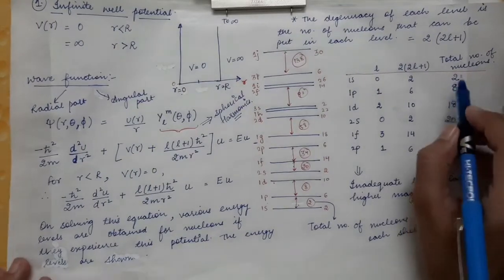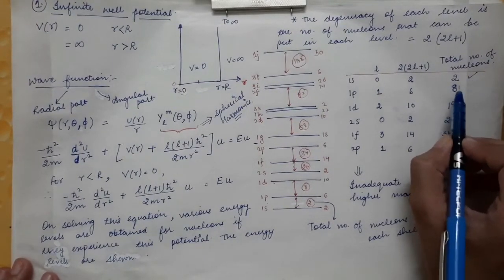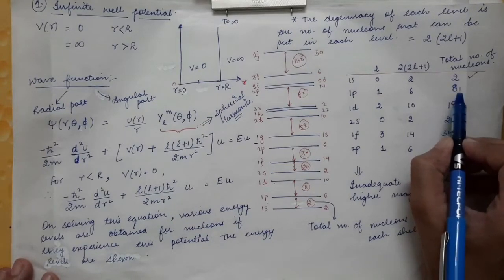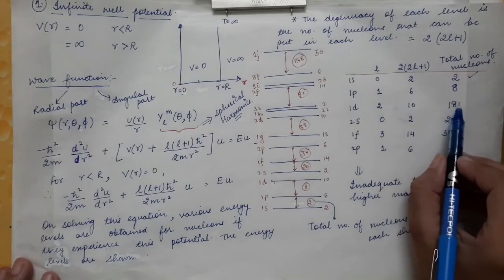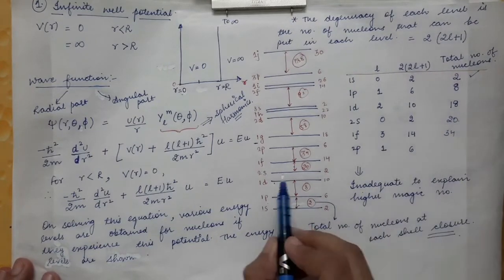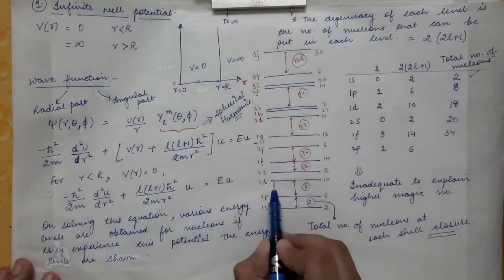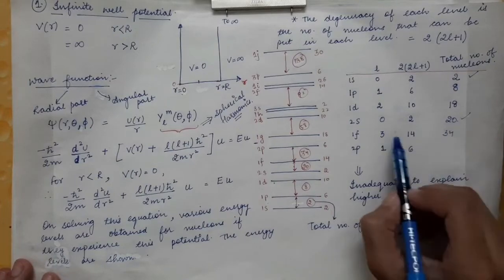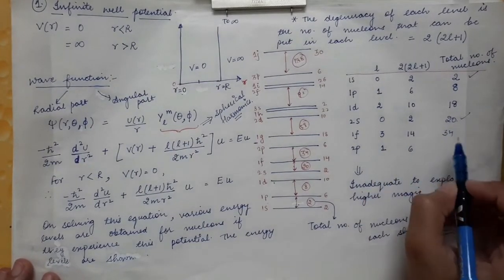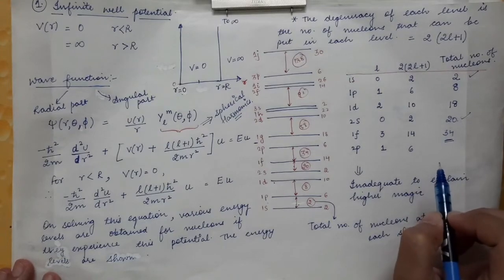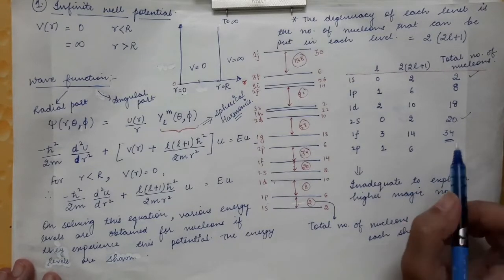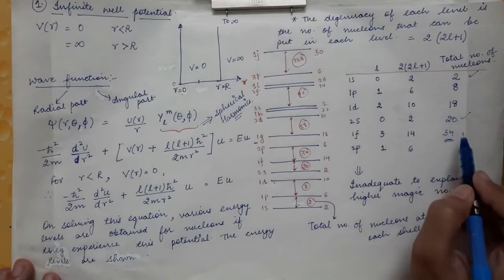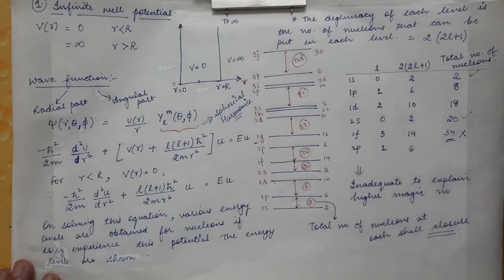So 2 is a magic number. So the first shell closure occurs at 2 nucleons, the second shell closure occurs at 8 nucleons, then the third shell closure occurs at 20, because here 2s and 1d make up one shell. So there will be 20 nucleons at the third shell closure, but at the fourth shell closure there are 34 nucleons, whereas 34 is not a magic number. Now 2 is a magic number, 8 is a magic number, 20 is a magic number, whereas this 34 is not a magic number.